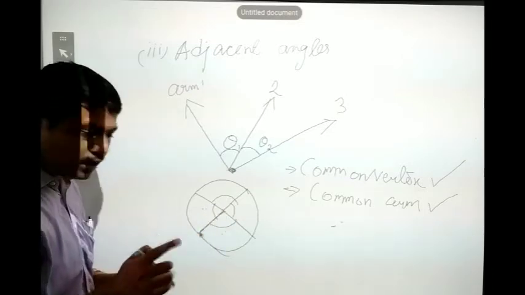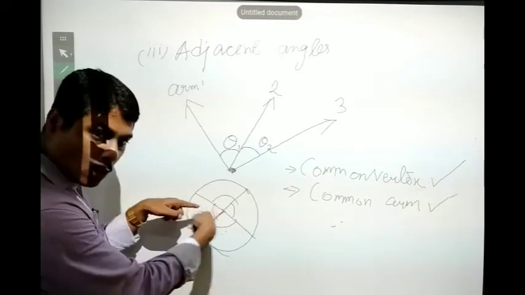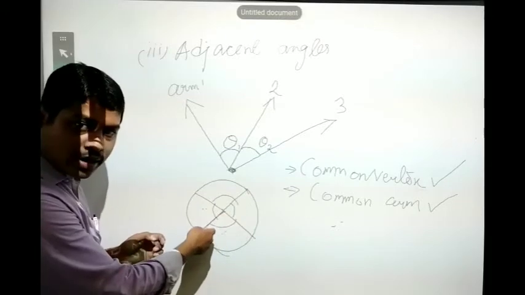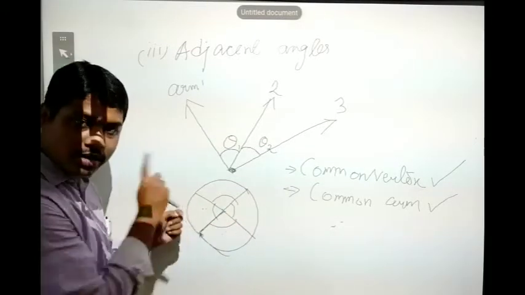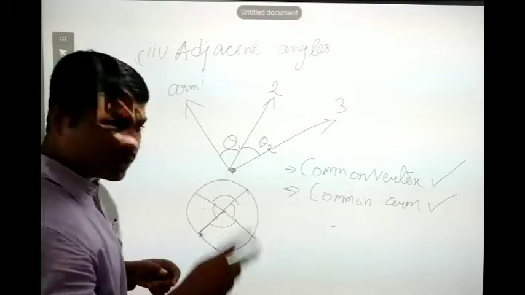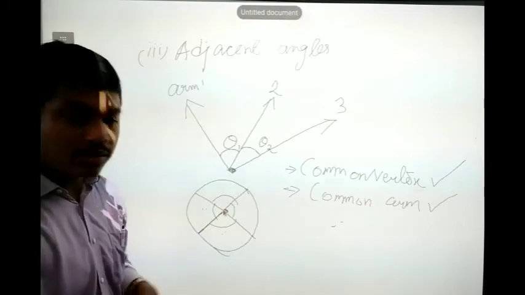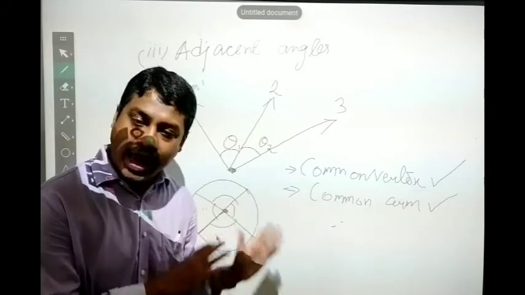First condition is fulfilled. Second one is that the opposite side should have the opposite arms. The common arm is here and the opposite side should be on the opposite side of the common arm. Second condition is fulfilled. Third condition is that it should have a common vertex. You can see this is having a common vertex. So this we can consider as adjacent angles.